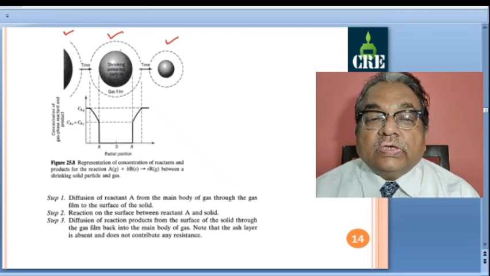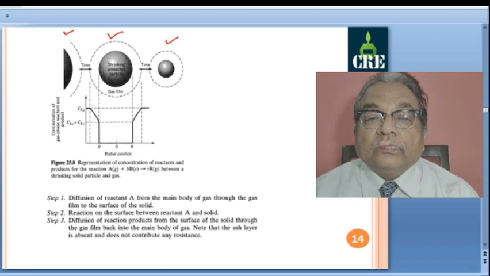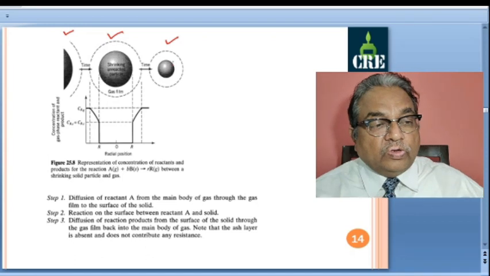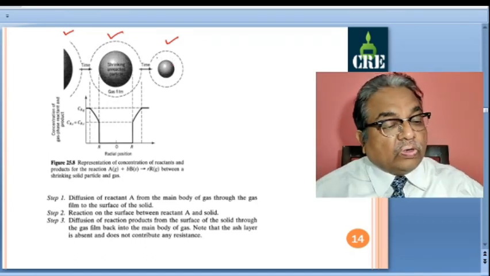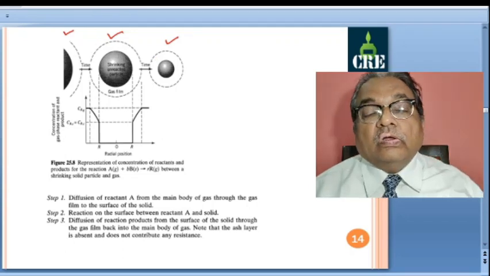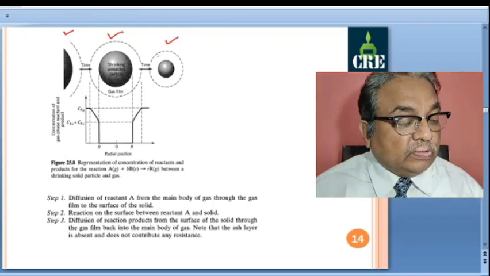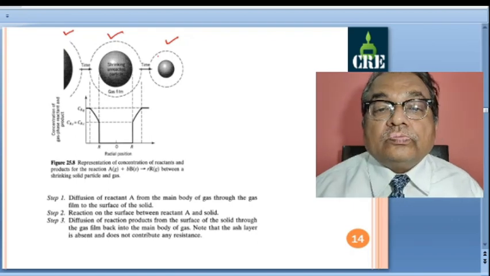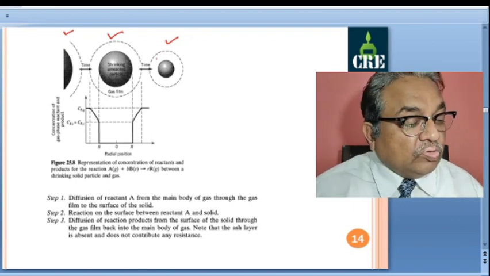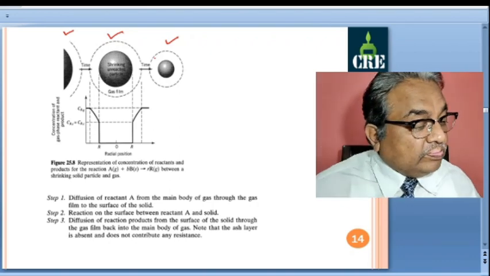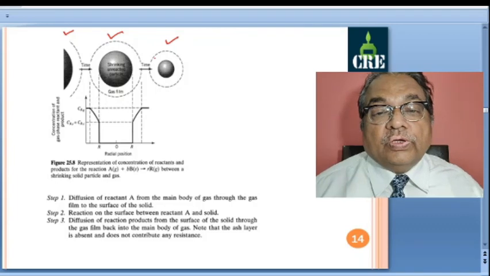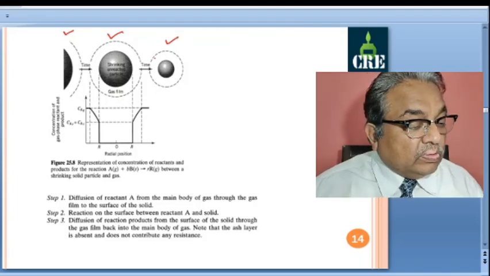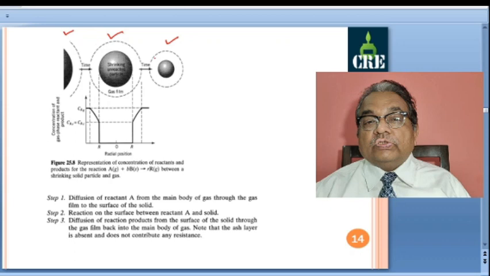So if I consider the gas film diffusion here, surrounding the particle there is a gas film. For gas film diffusion control, if I want to write the expression for gas diffusion controlling, a similar kind of expression will be applicable. For chemical reaction control, what will be the situation?